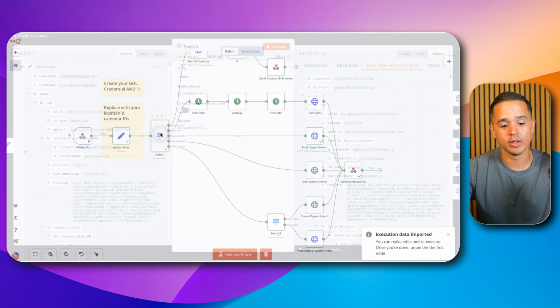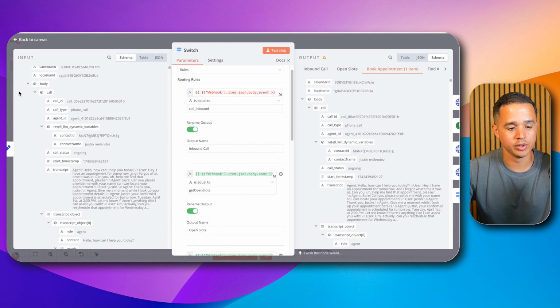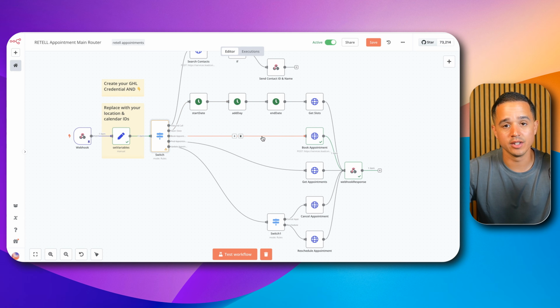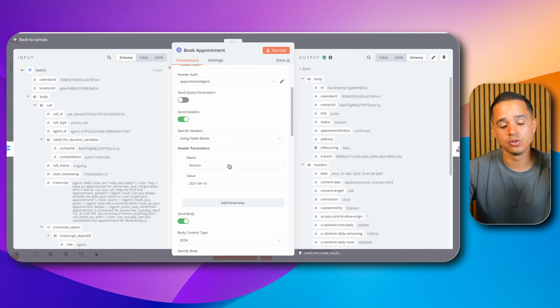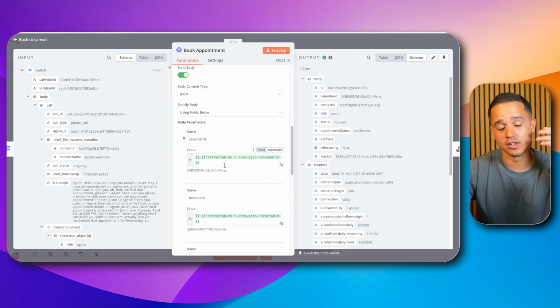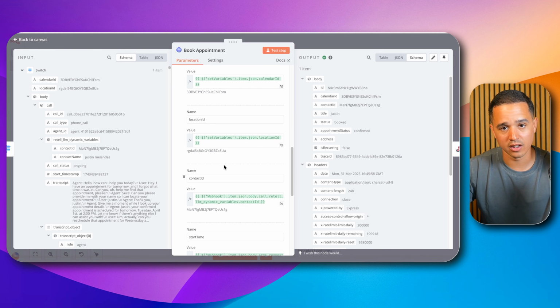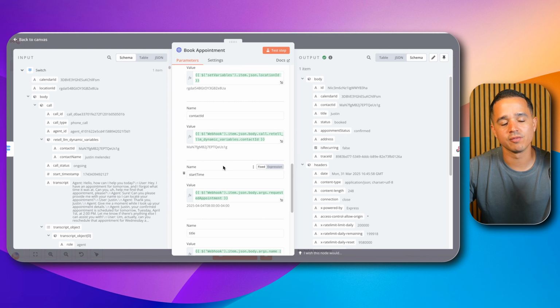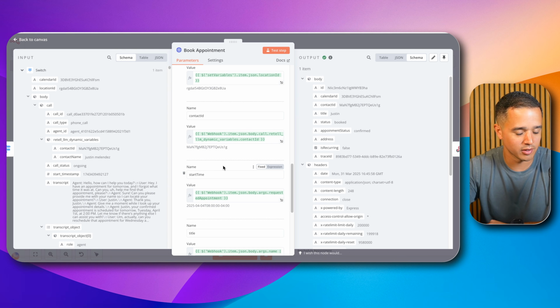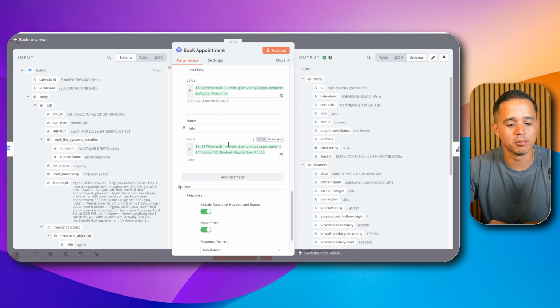All right, so we're back here and we have the router showing us that we caught a webhook, which forced us down the book appointment path. And this is a pretty simple path. We essentially have an API call to GoHighLevel in order to book an appointment on the specified calendar ID that we set earlier in the set variables node, in the location that we set earlier in the variables node, with the specific start time that was provided by the caller and formatted by Retell and provided via this webhook. And then we have the appointment title.